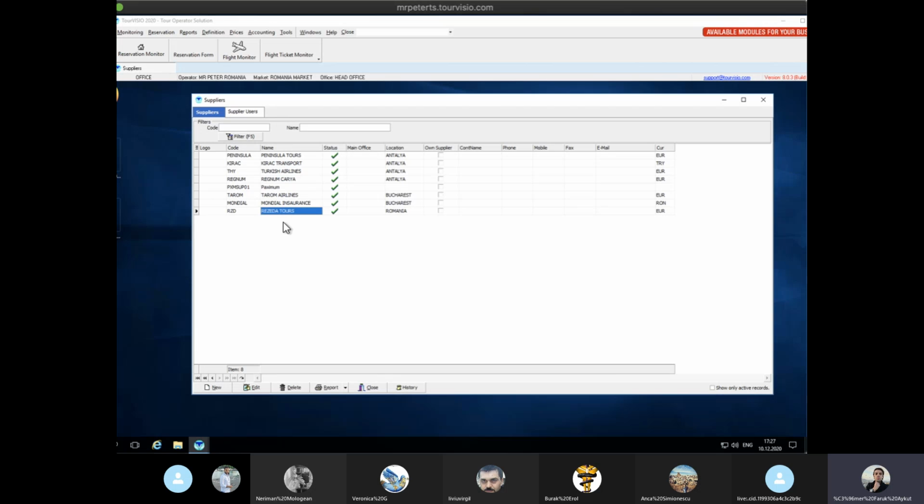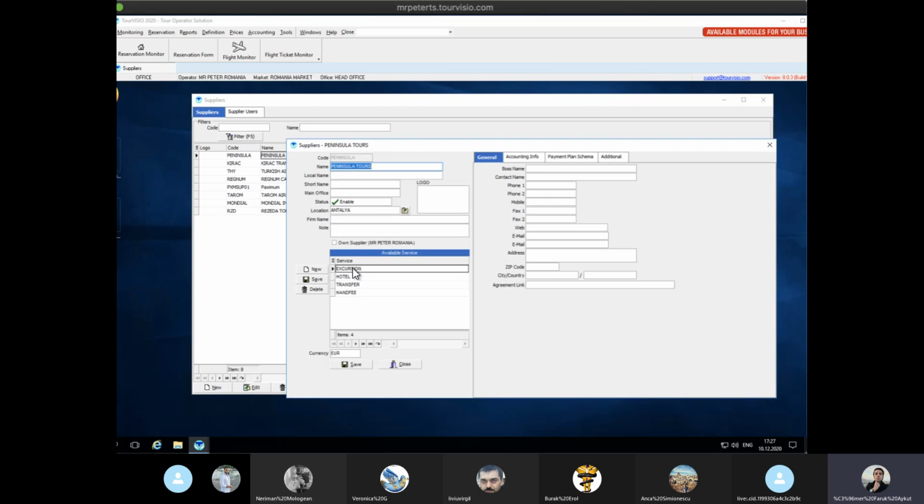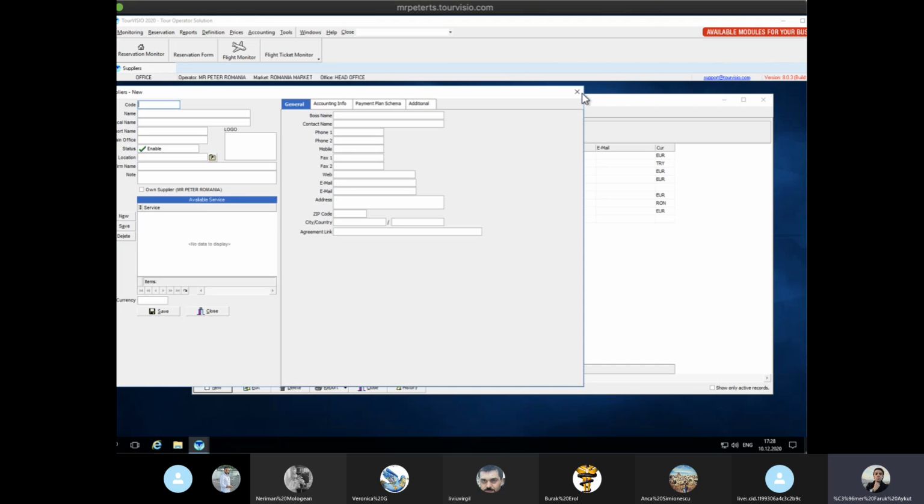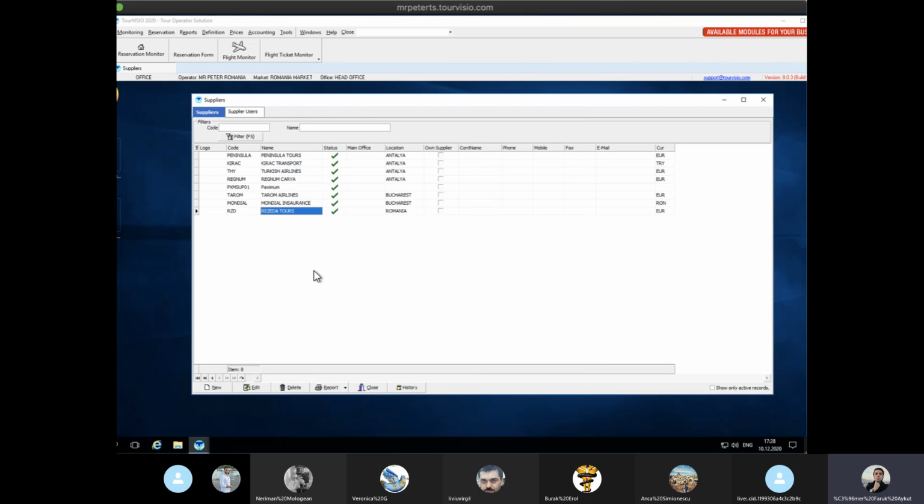So we have Reseda Tours here. Maybe later on in the future, for example, in Peninsula Tours, we have some excursions too. Maybe in the future we may have direct contacts with, for example, a yacht company in Antalya so that we can sell some yachts. At that time, I will add some local suppliers too, if we have excursions directly. So you will see some other suppliers in this column in the future. But I think maybe also golf services. I don't know. Any other suppliers we need to add from here.